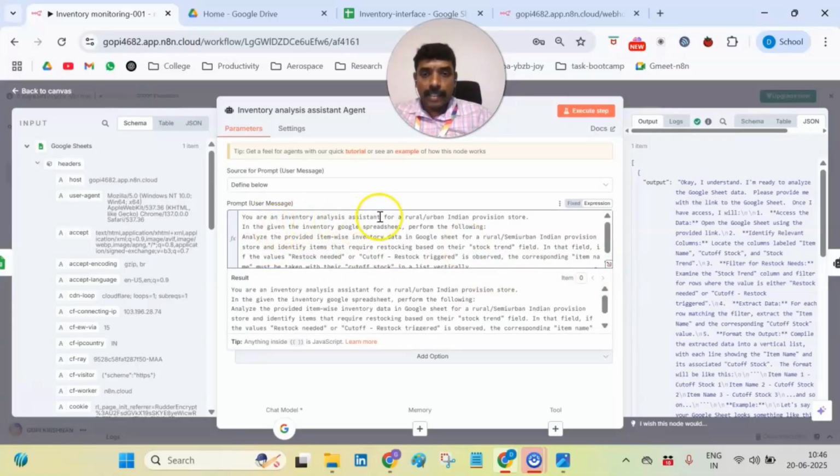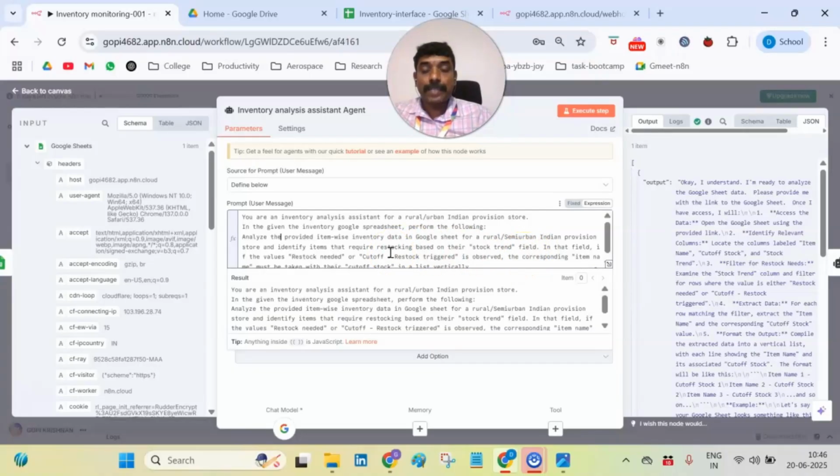You are an inventory analysis agent for a rural or urban Indian provision store in the given inventory Google spreadsheet. Perform the following: analyze the provided item-wise inventory data in the Google Sheet for a rural or semi-urban provision store and identify items that require restocking based on the stock trend field. So all the information is given in the form of a prompt.